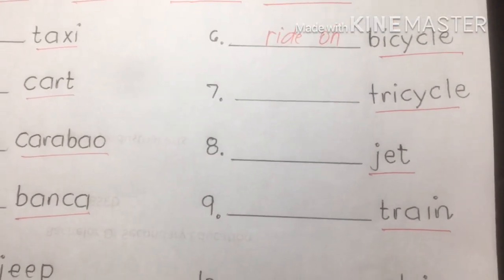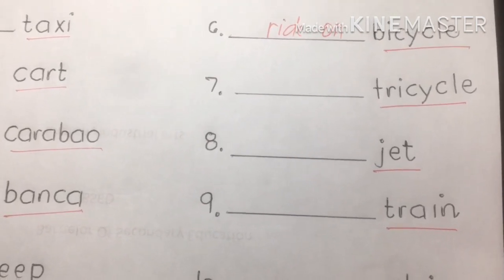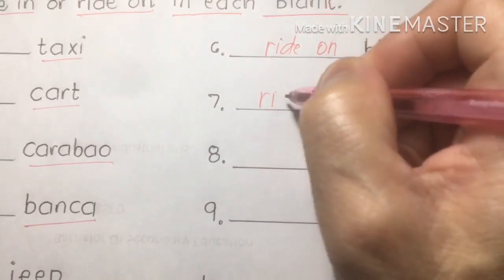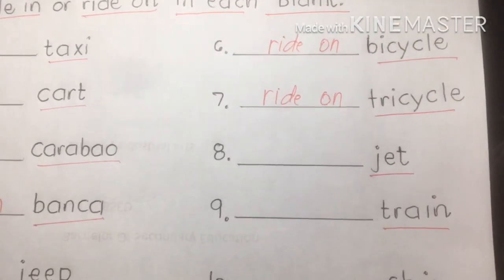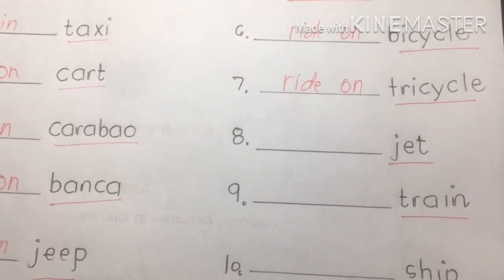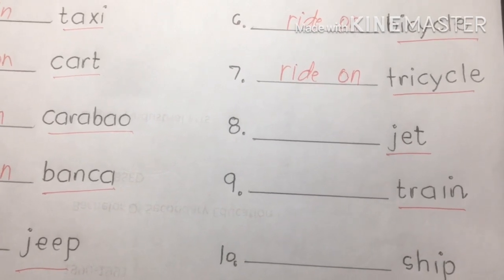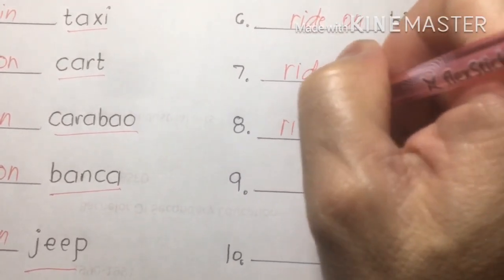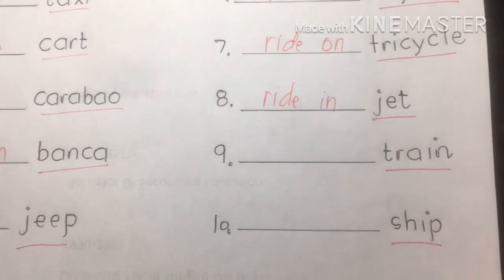Tricycle, that was number 7, tricycle. So for a tricycle, ride on. Jet belongs to private vehicles, so that is ride in. The airplane, jet, like that.